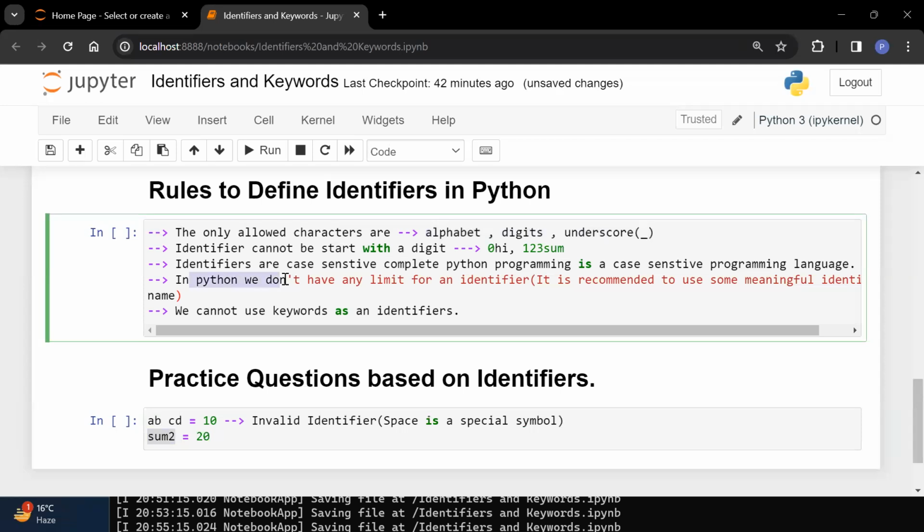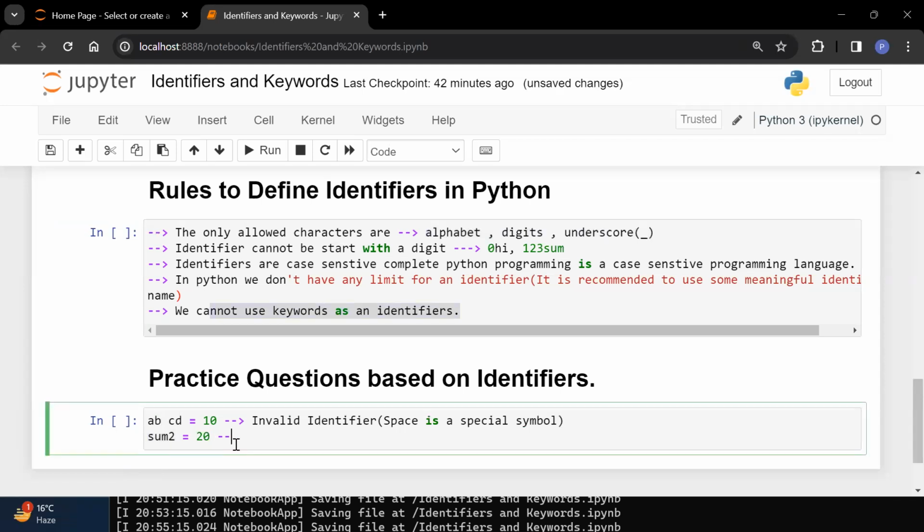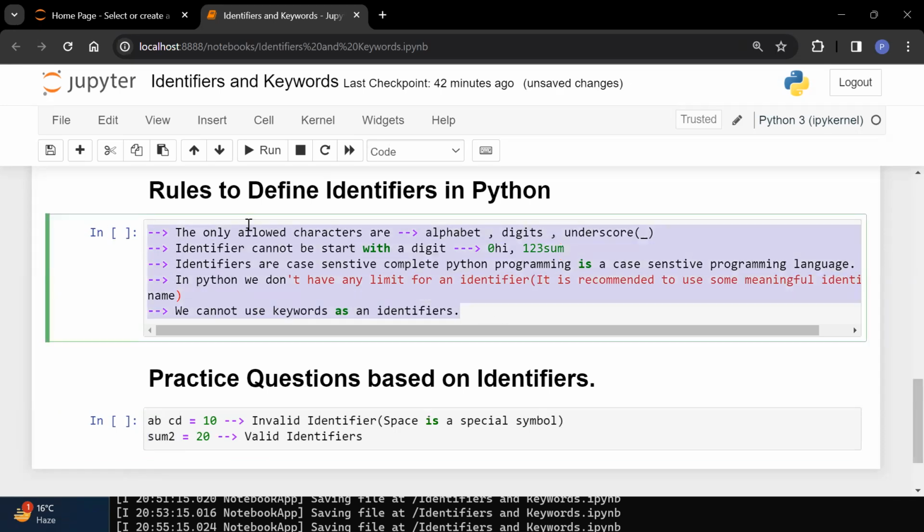Then in Python, we don't have any limit. That means there is no any limit. You can create any number. So I have taken 4 characters. That is fine. We cannot use keyword as an identifier. This sum2 is not a keyword. So what is the meaning of this? This is a valid identifier. Why it is a valid identifier? Because all the rules are this identifier is following.